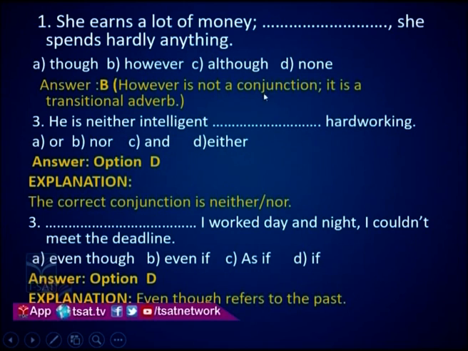However is not a conjunction, it is a transitional adverb here. So here we cannot use though and although, we should use however. She earns a lot of money, however she spends hardly anything.